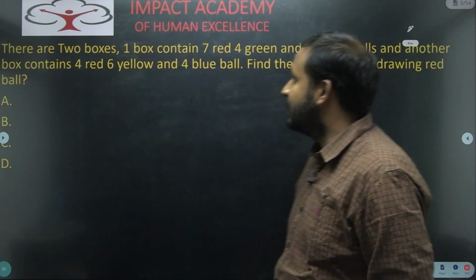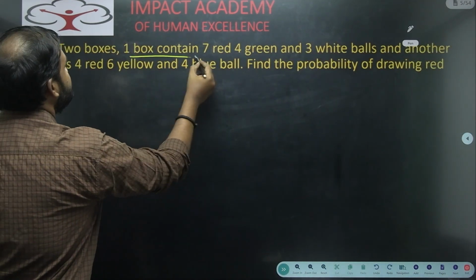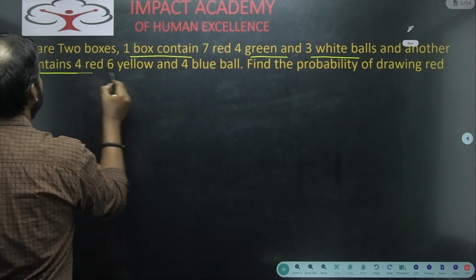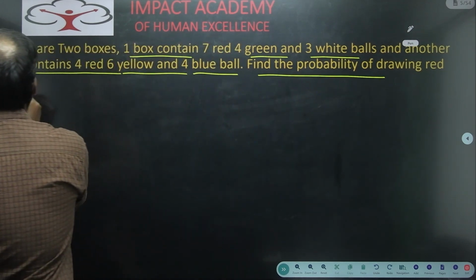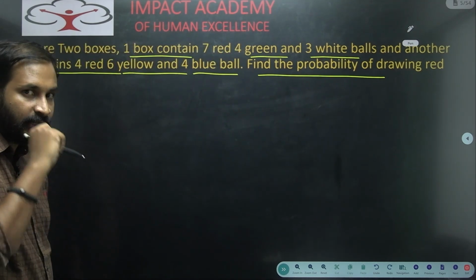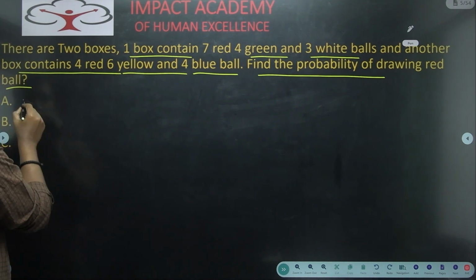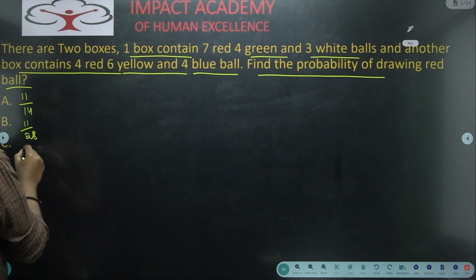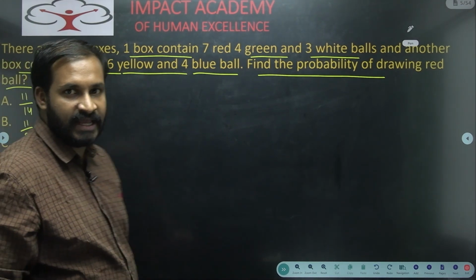Next one. See here, there are 2 boxes. One box contains 7 red, 4 green and 3 white balls, and another box contains 4 red, 6 yellow and 4 blue balls. Find the probability of drawing a red ball from this. I think they gave us the options something like this: 11 by 14, 11 by 28, 9 by 14 and 9 by 28. These are the options given in the examination.